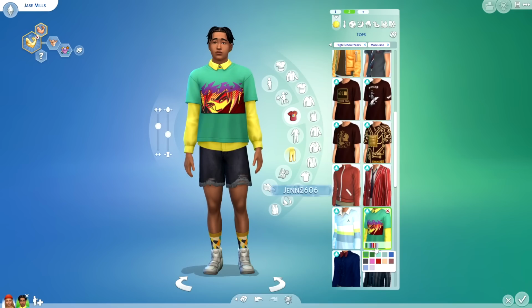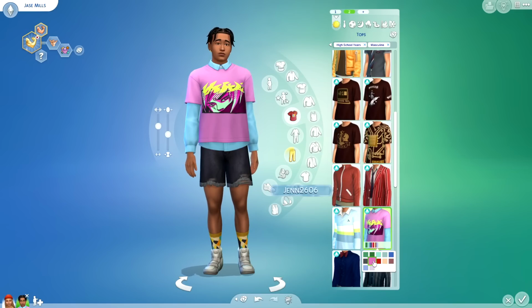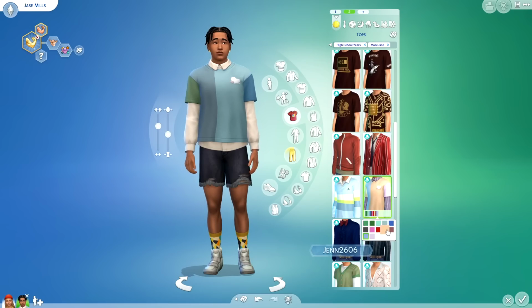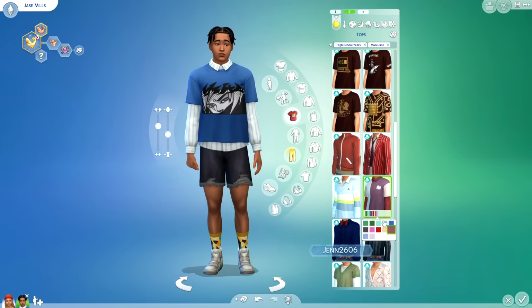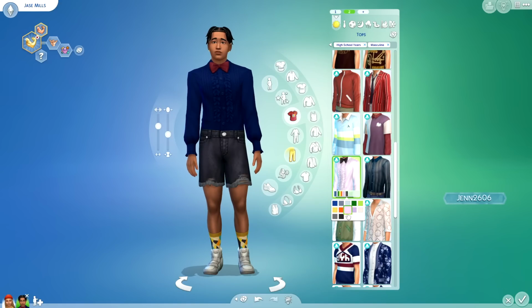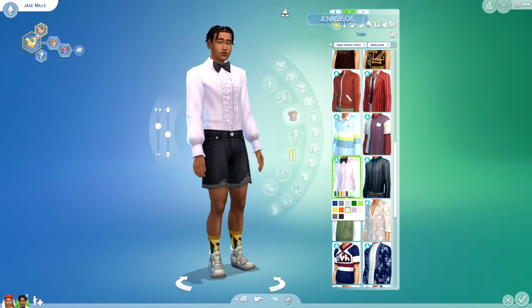We also have another one that has a similar silhouette to it. I really love what they did with this. And I also like how everything is kind of chaotic. It's not super matchy, which is kind of nice. It's very get up and go. I like that. This is a very interesting shirt.